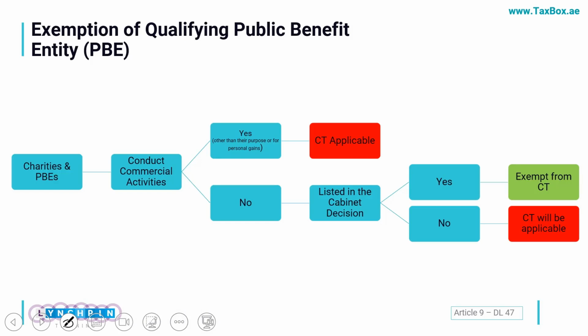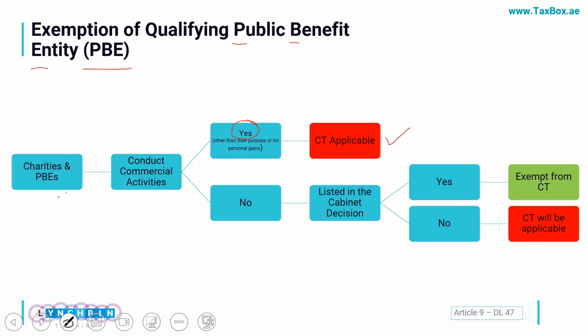Let's now also see the exemption of qualifying public benefit entity, which is called the PBE, which in general form we call charity organizations. So these charities or PBEs, if they conduct the commercial activity, then CT will be applicable. So if they are conducting the commercial activity other than their sole purpose or for their own gains, in that case CT will be applicable.